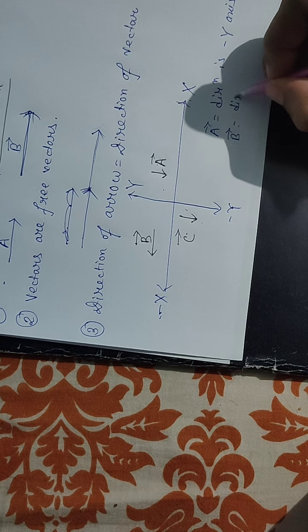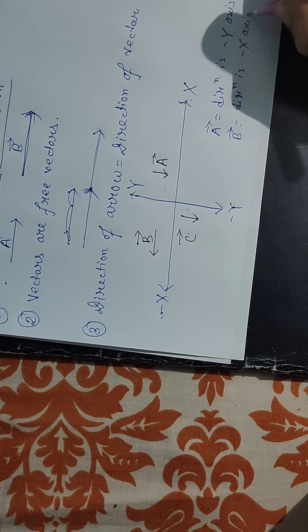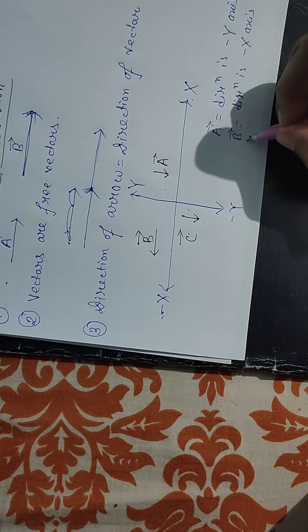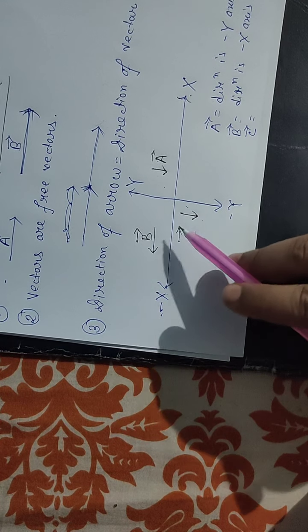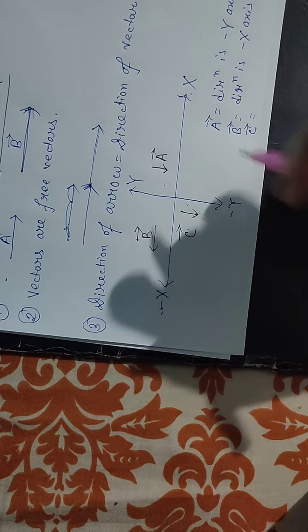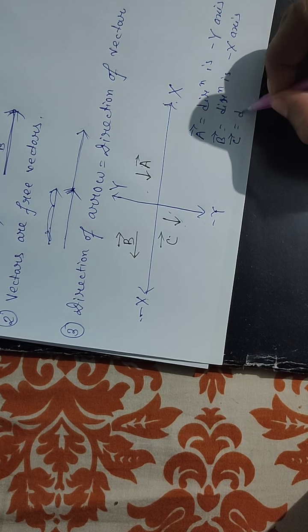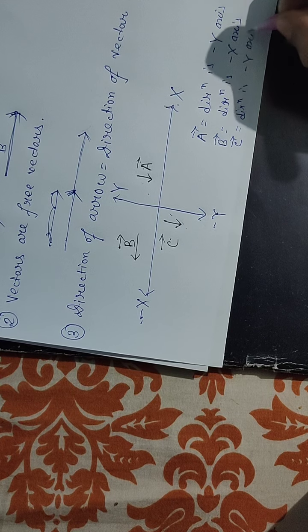And similarly, what is the direction of vector C? The direction of vector C is again the negative y direction. Look, vector C is in the negative y direction. So the direction of vector C is the negative y axis.